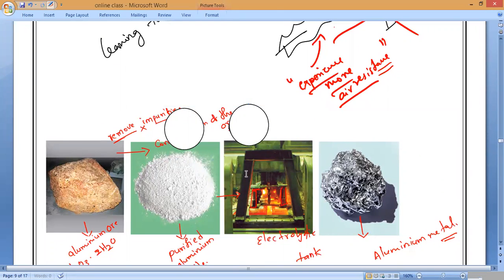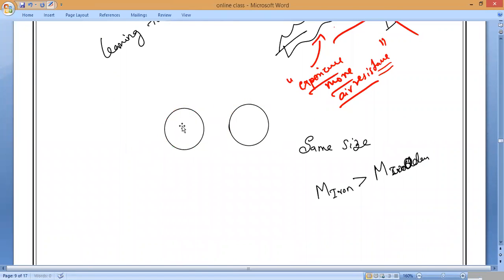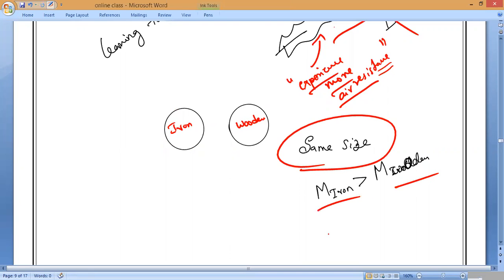Mass is not the same. So the same size, one is an iron ball, another is a wooden ball, but different mass.